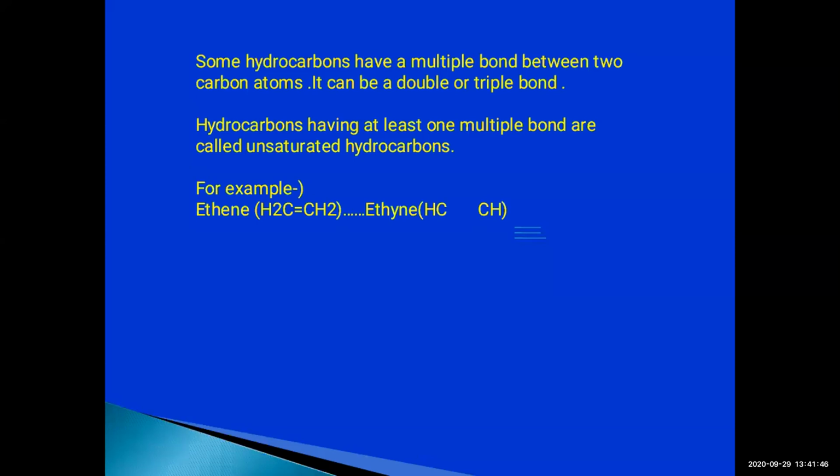So attention we have to pay on the definition, that is, hydrocarbons having at least one multiple bond are called unsaturated hydrocarbon, or you can say hydrocarbons having a double or triple bond are also called unsaturated hydrocarbons.